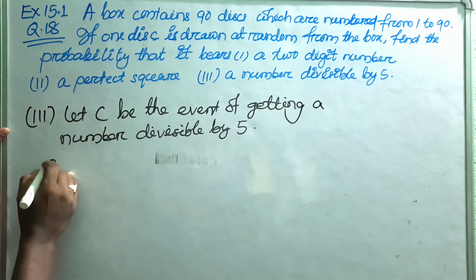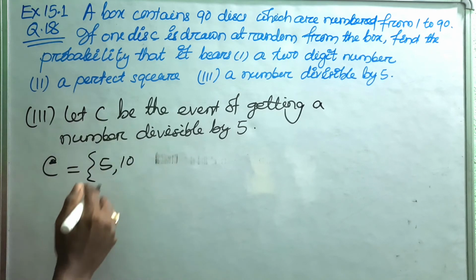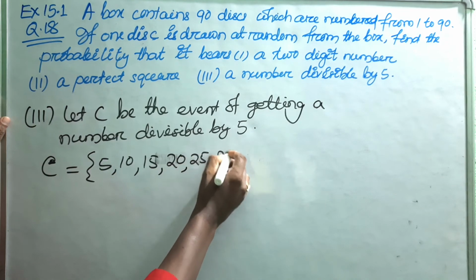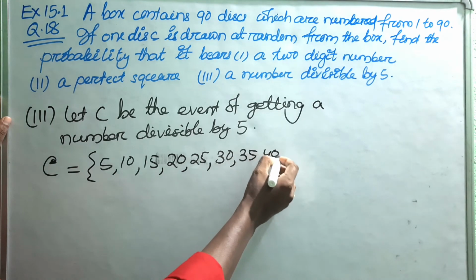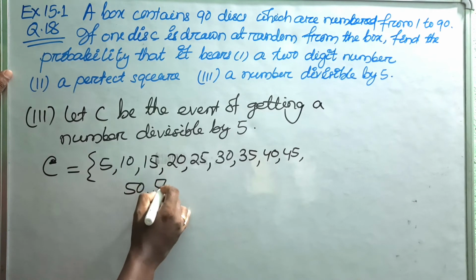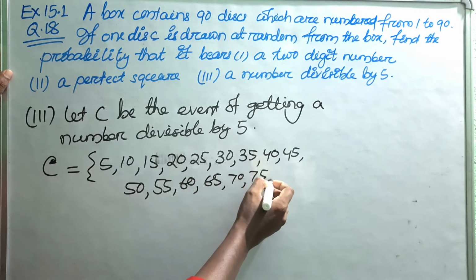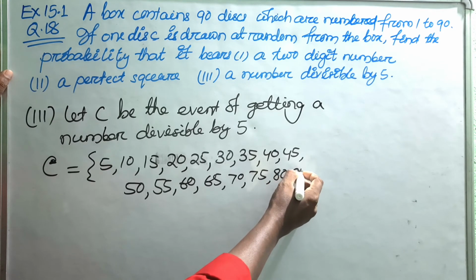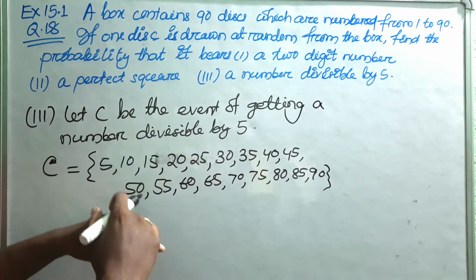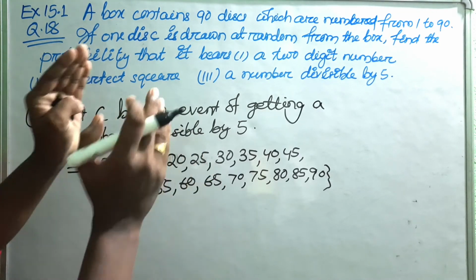So the event C will contain outcomes 5, 10, 15, 20, 25, 30, 35, 40, 45, 50, 55, 60, 65, 70, 75, 80, 85, then the last one is 90. You cannot take 95 and more than that, because 90 is the last number which appears on the disc.